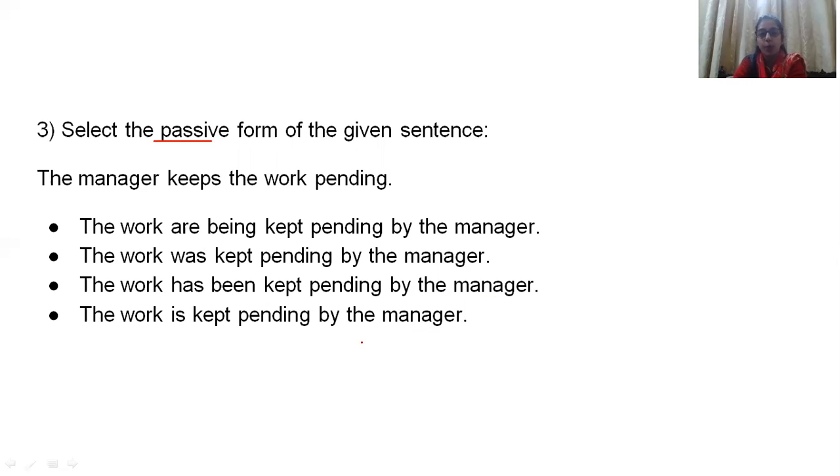The key and important point to note in transformation is the tense. They have used a present tense, students. "Are being" is used when it would be continuous, like keeping, so not an option. "The work was kept," was means past tense. There is no past tense used in the active voice, so it is also not going to be the option. "Has been" is not going to be the perfect tense, so again, it's not going to be the option. "Keeps" is a present tense, so the correct answer will be: the work is kept pending by the manager. So in these kinds of questions, when you are given some active and passive transformation, try to identify the tense and choose the transformation according to the tense only.